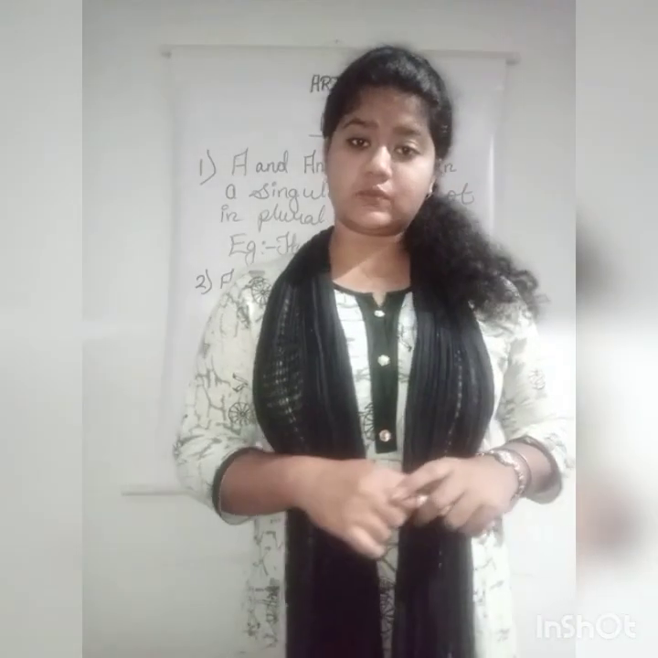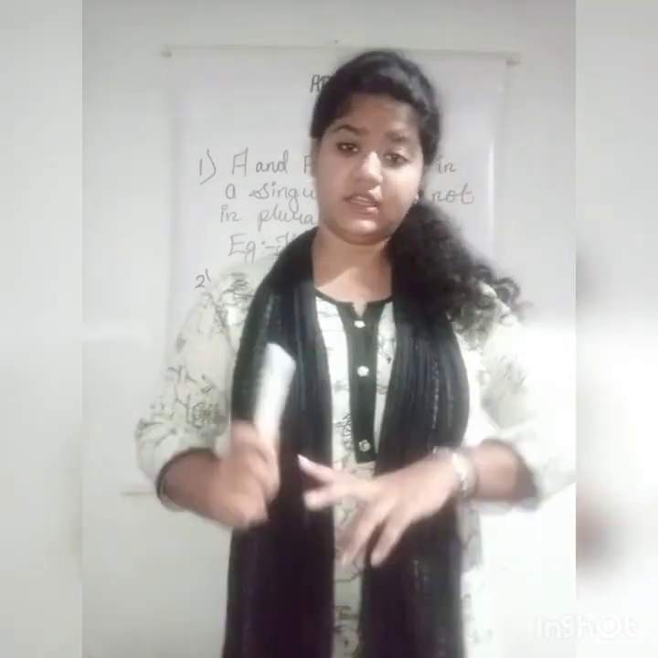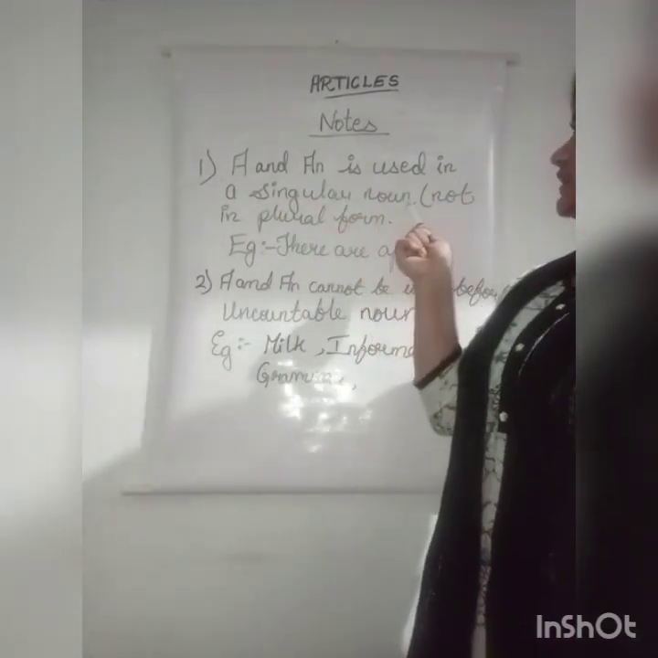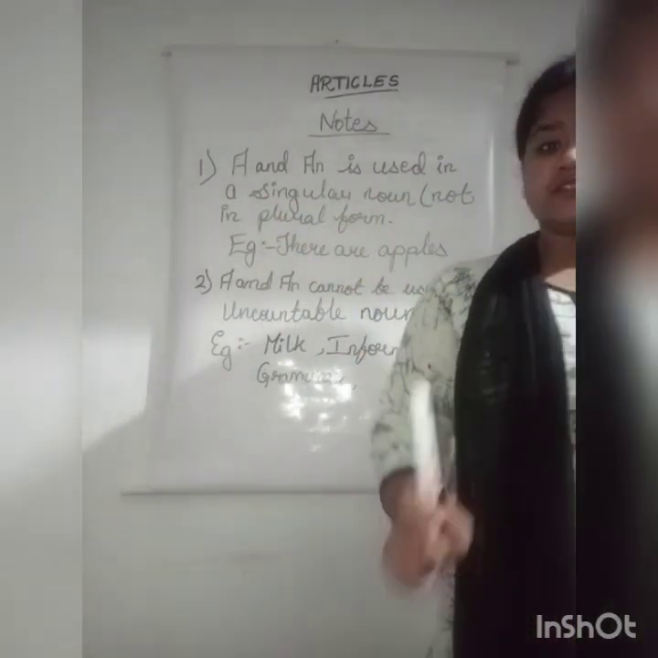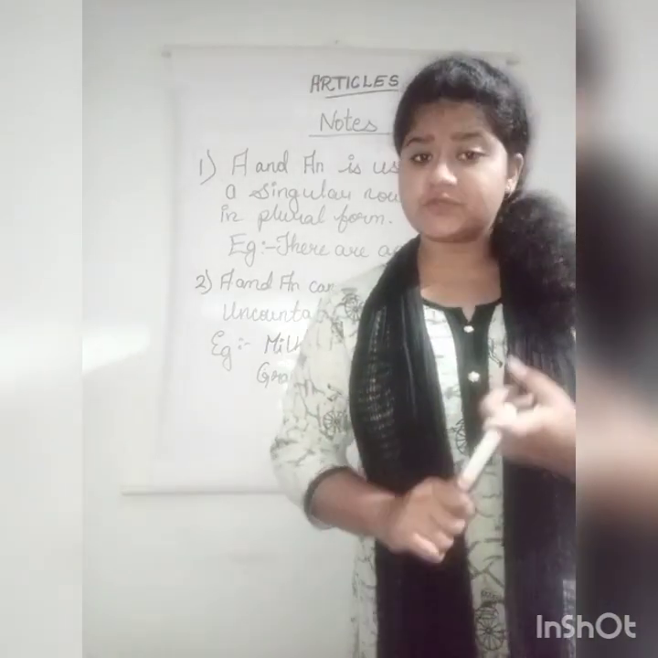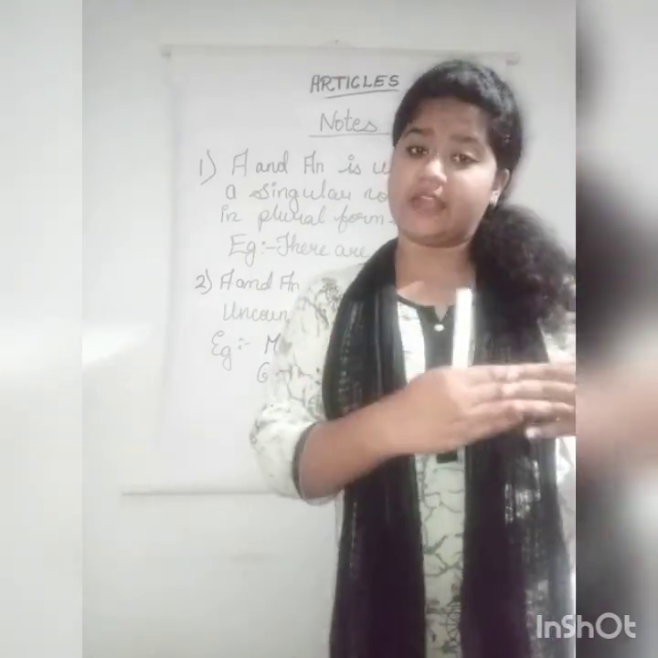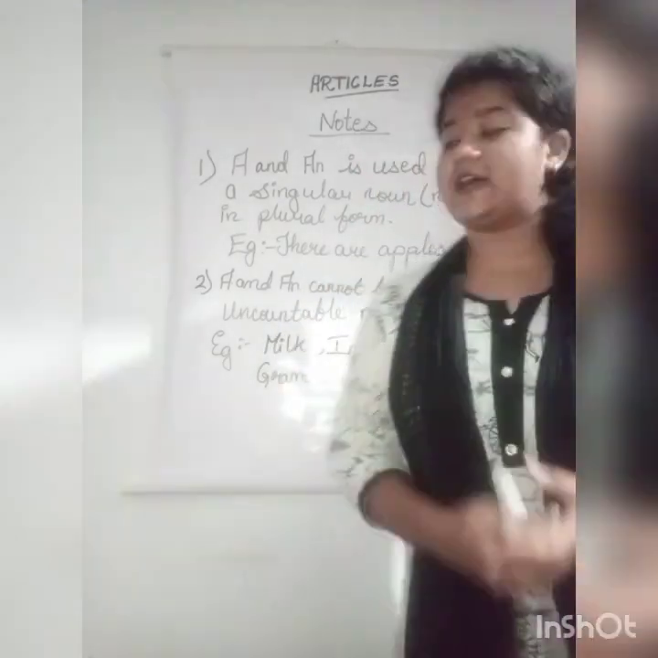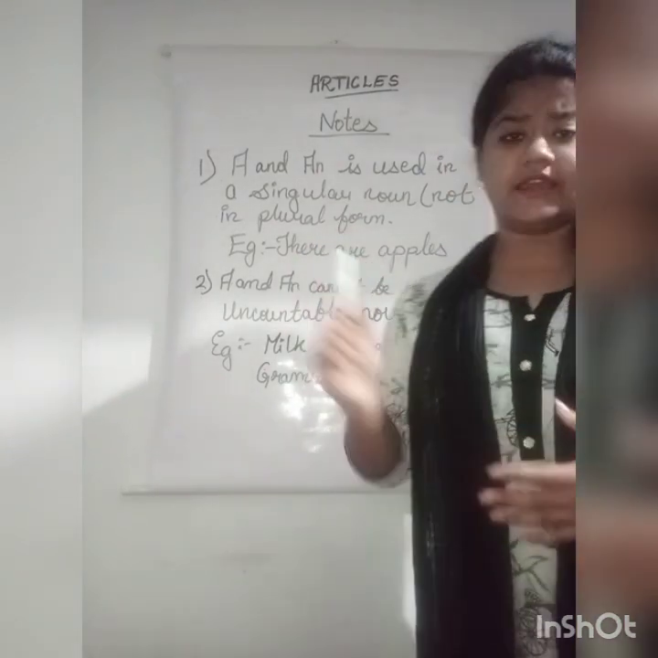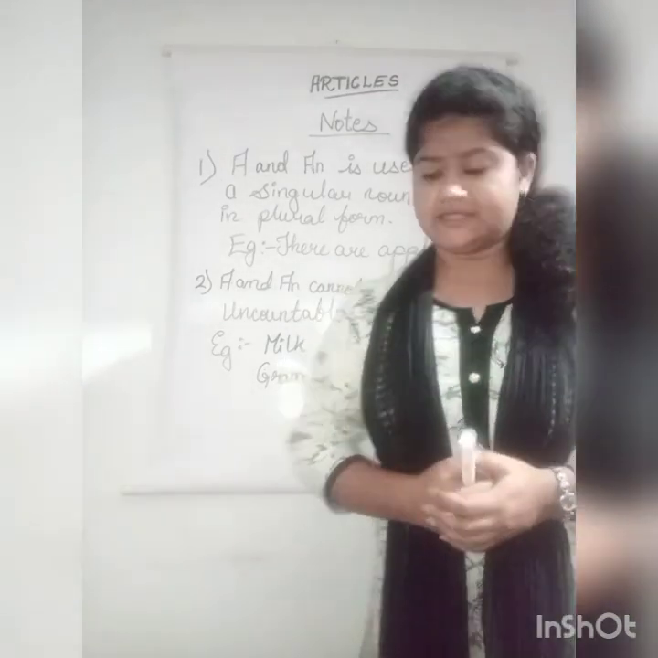Here are some notes which we have to keep in mind before using a, an and the. Note number 1. A and an are used with a singular noun, not in a plural form. जब कोई एक वर्ड रहता है तभी हम लोग अ एंड एन यूज़ कर सकते हैं. एक से अगर ज़्यादा रहे तो उस केस में ए एंड एन का यूज़ नहीं होता है. फॉर एग्जाम्पल, देयर आर एप्पल्स. दो ए, here a is a vowel, but here we cannot use any articles.